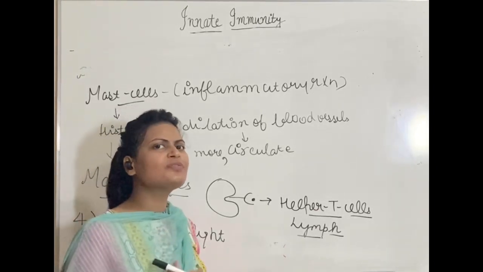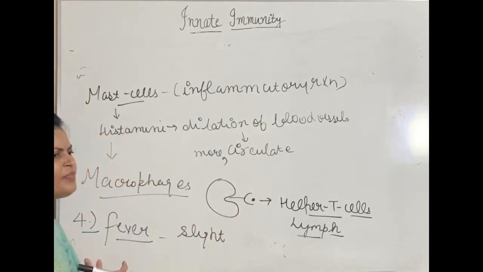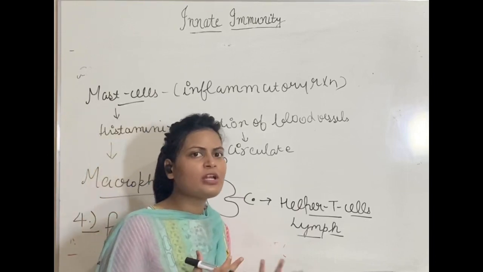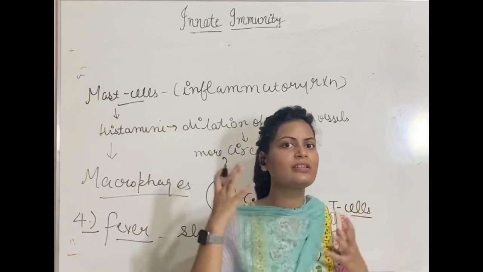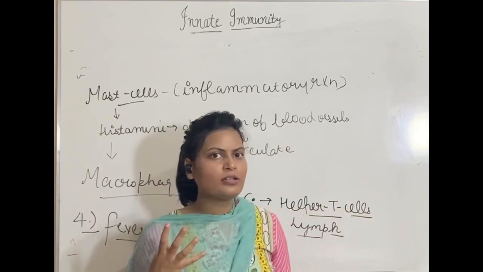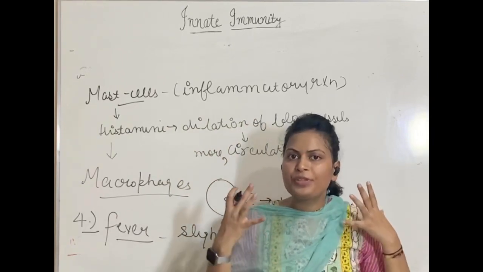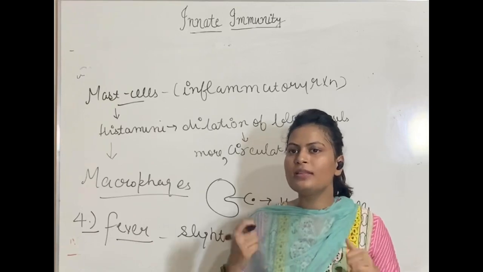It occurs in case of slight infections in your body. For example, due to entry of any kind of bacteria or due to release of certain chemicals which are harmful for your body, and those chemicals or those bacteria will basically reset the thermostat of your body. Thermostat is hypothalamus. You know that the thermostat which maintains our body temperature is the hypothalamus.